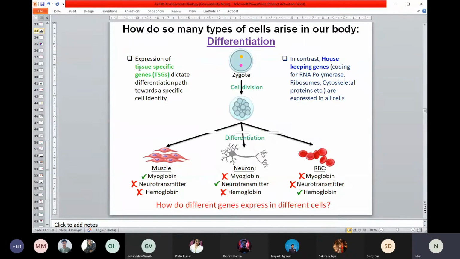This is all clearly mentioned here. There is also a set of genes that are always expressed. They are called housekeeping genes, and they will not be changed.